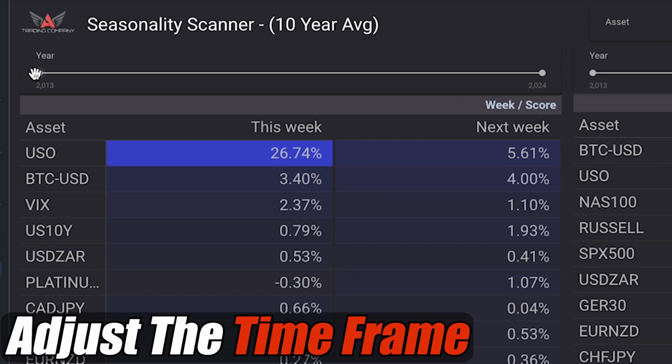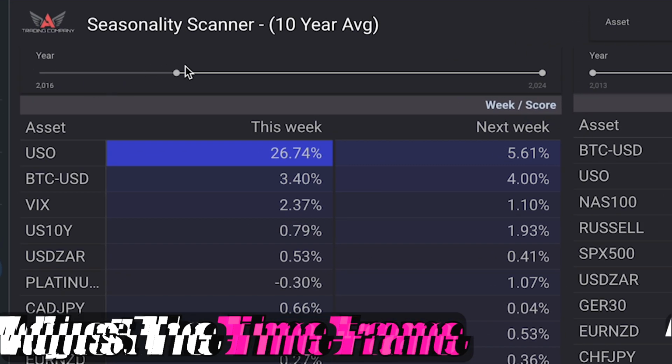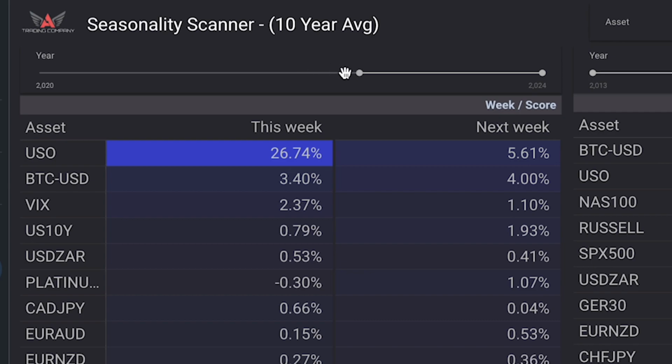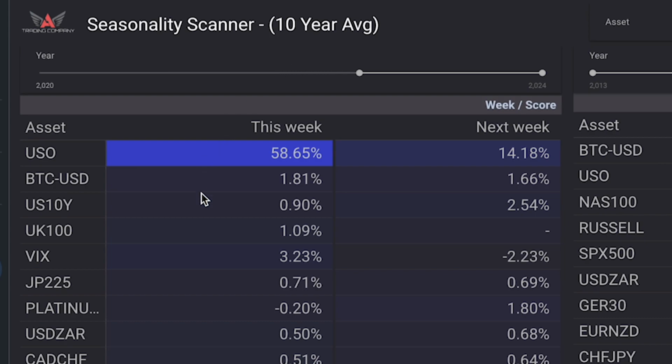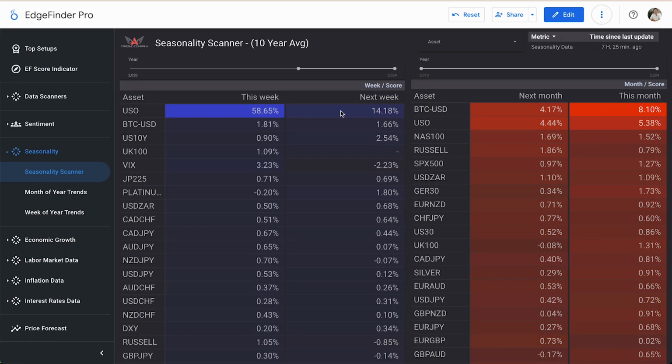If you're not interested in looking at 10 years, we can move it up to something a little bit closer. Let's look at 2020 to 2024. You can see that our numbers change, they get updated, and actually, as of more recently, just 2020 to 2024, we can see that these numbers actually go up. Historically, this week, oil trades at 58.65% higher, and next week, it'll trade 14.18% higher on average. The same can be said for the monthly tab.